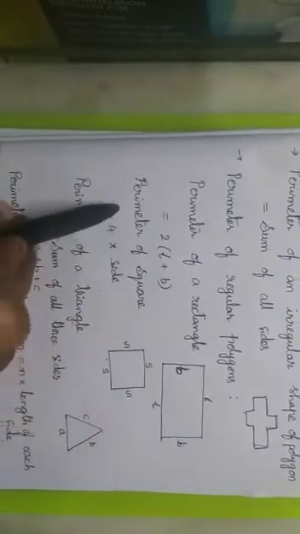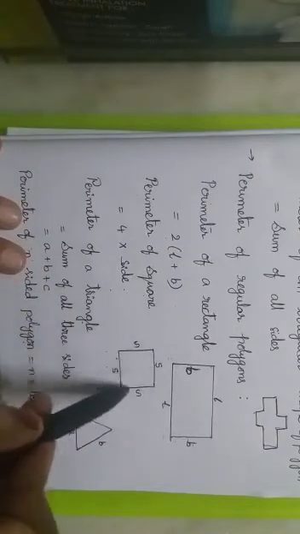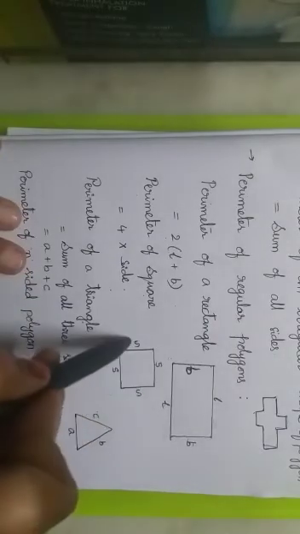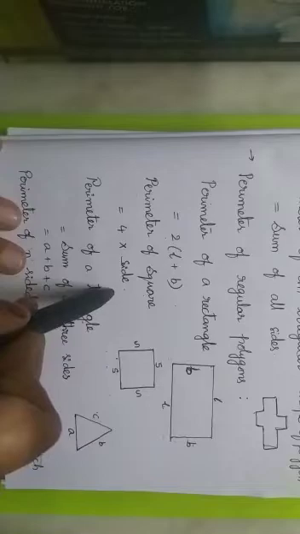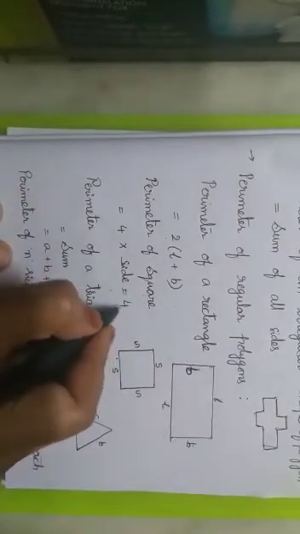Now perimeter of a square. Here all the 4 sides are equal. Instead of adding side plus side plus side plus side, we can multiply with 4. So simply we can write 4 into side. You can write it as 4 into S also.